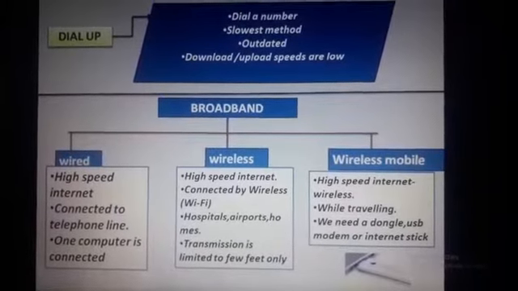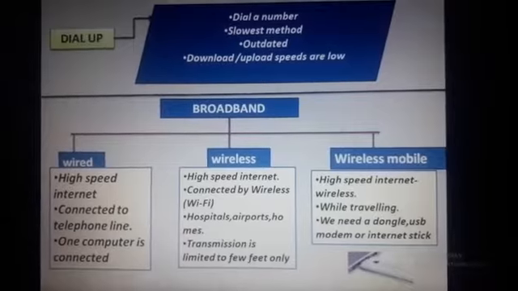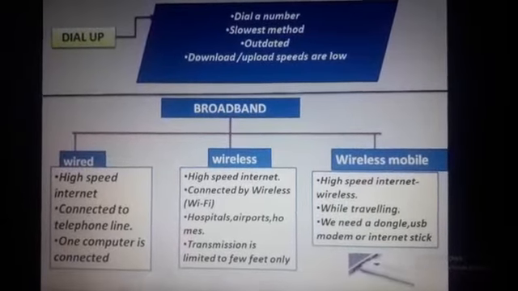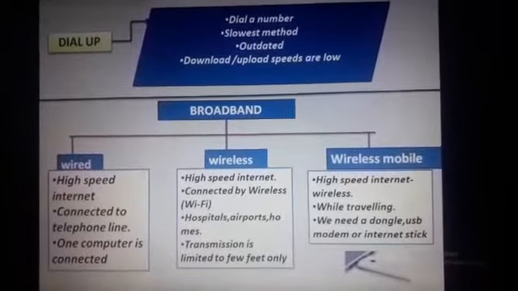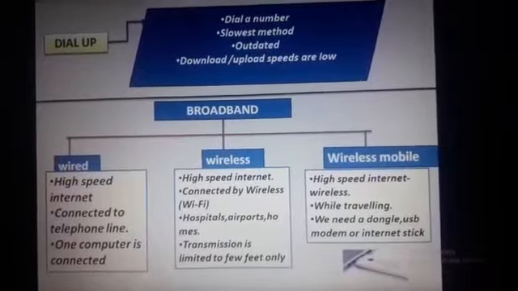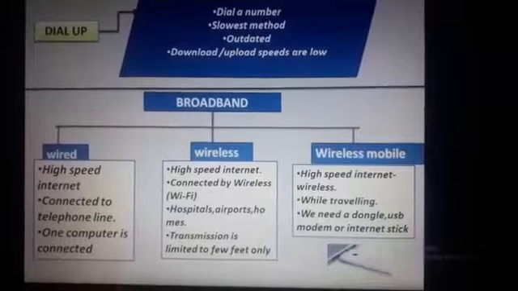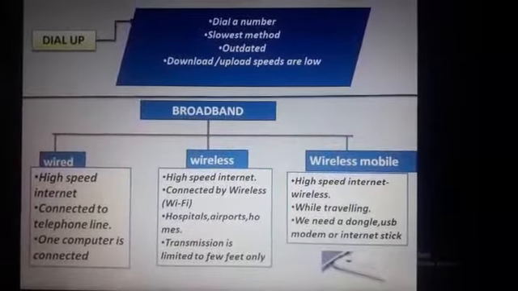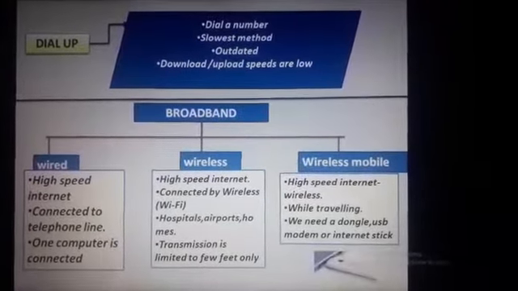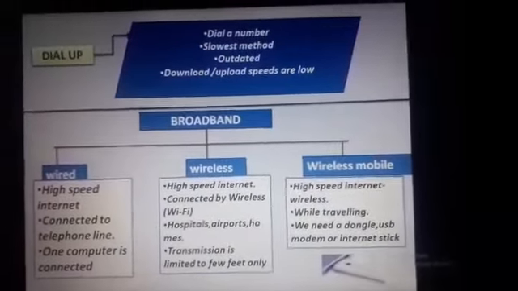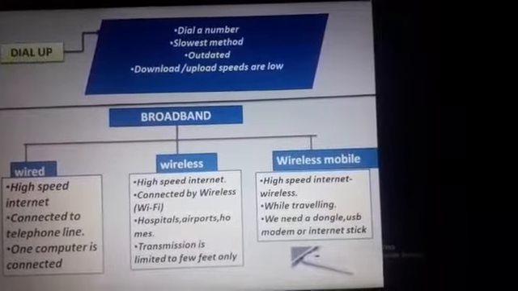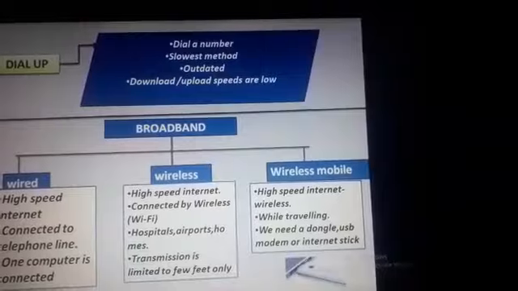So what happens in this technology? A wireless broadband modem receives the signals. From where does it receive the signals? From a phone line or through a satellite. And it transmits these signals to the surroundings. But this transmission is limited only to a few feet.